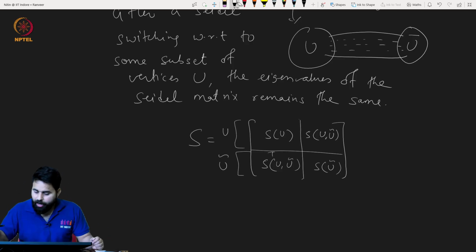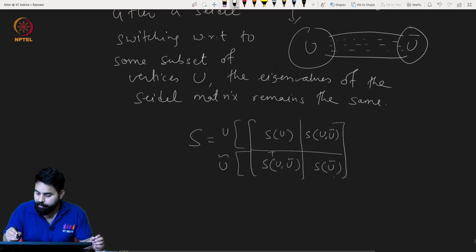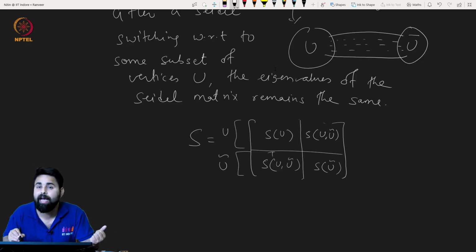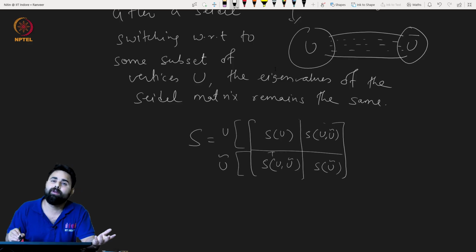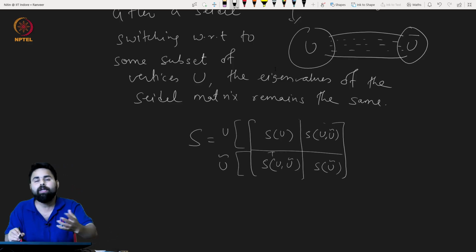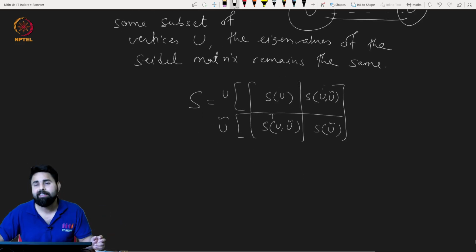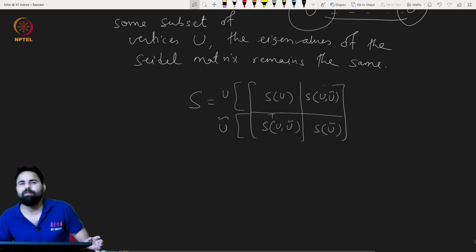After Seidel switching, whenever there was 1 in the off-diagonal blocks it will be converted to -1, and whenever there was -1 it will be converted to 1. This phenomenon we can write as a similarity transformation.